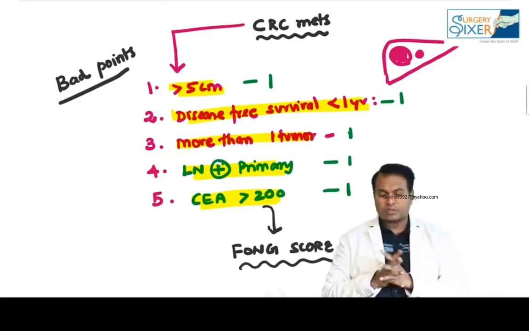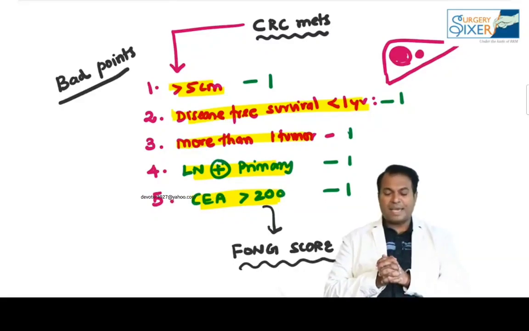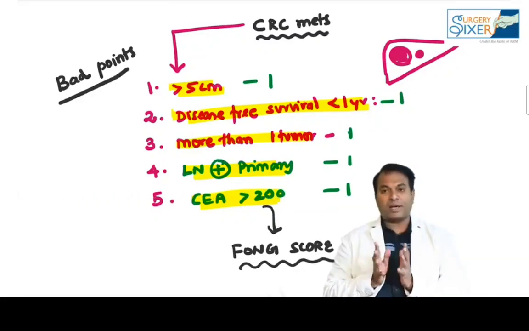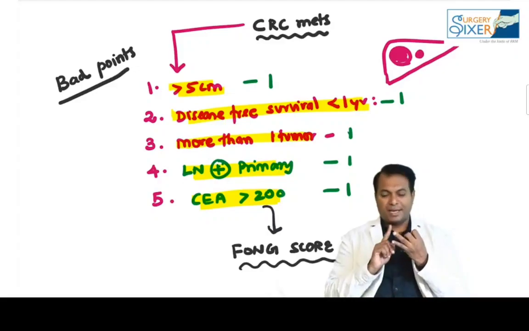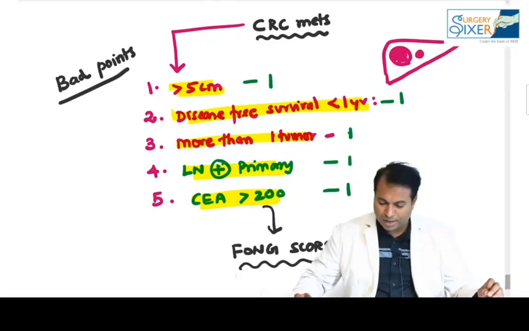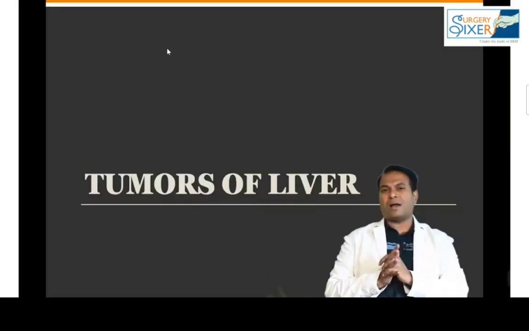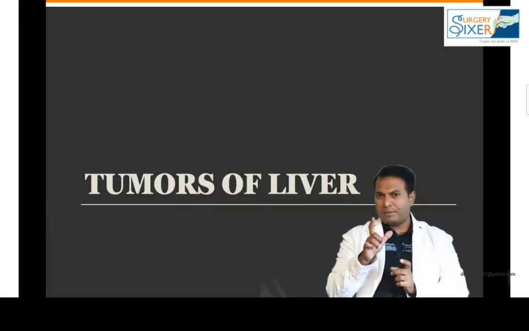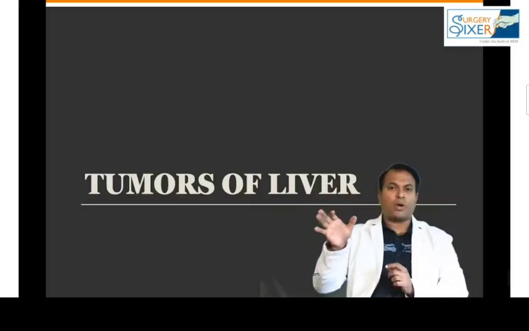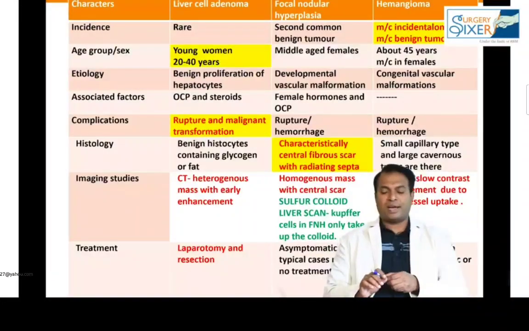Fong's prognostic score is a question asked in super specialty exams: what are the points included? The size of the tumor more than 5 centimeter, disease-free survival less than 1 year, more than 1 tumor, CEA more than 200, and lymph node positive primary. Fong's score is not essential for PG, it is essential for NEET super specialty. But for NEET PG, please remember the name Fong's score. Fong's score is for colorectal cancer mets prognosis. So please don't forget the table shown here.